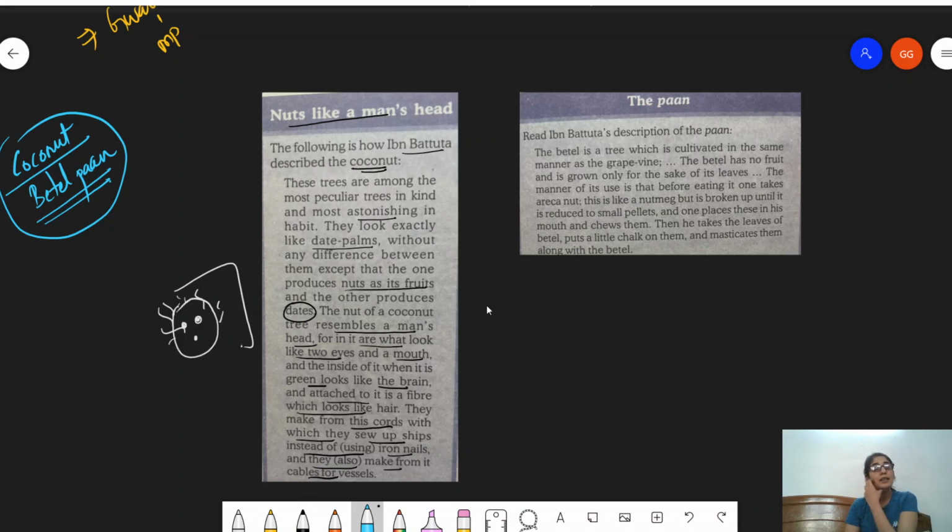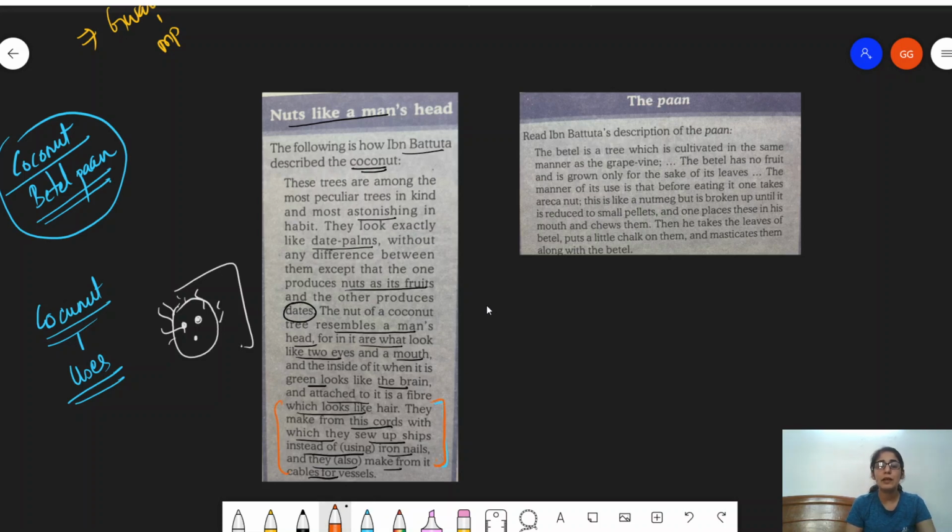So you see here he is explaining to the readers that there is this product in India, which is coconut, which was extremely new to him. Not only is he describing how it looked and what it was all about, he's also telling us about the uses of it. If you read these last lines, these are telling us about the way coconut was actually used.